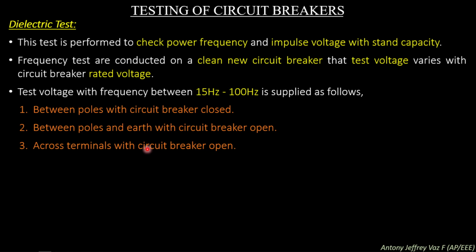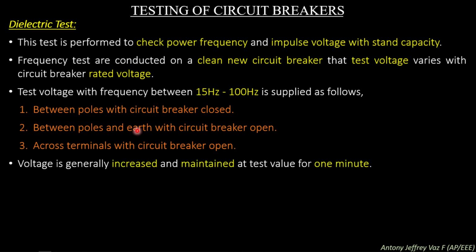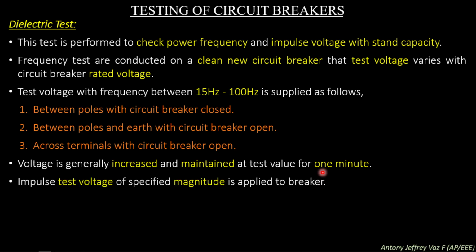So these are the three conditions in which the test is made at 15 Hz to 100 Hz. Voltage is generally increased and maintained at a test value for 1 minute. So the voltage is increased from a lower to a higher level and it is maintained for 1 minute.